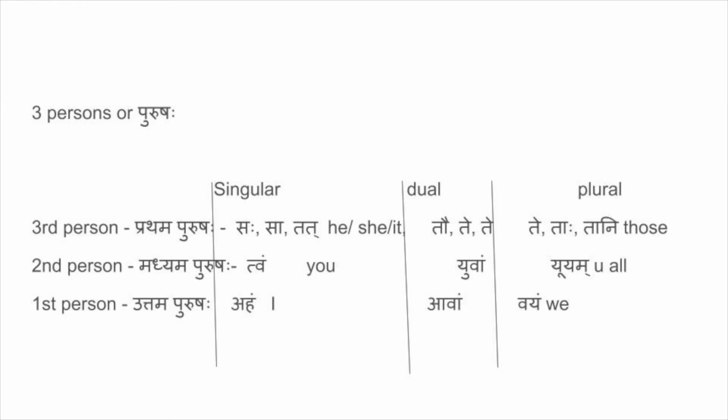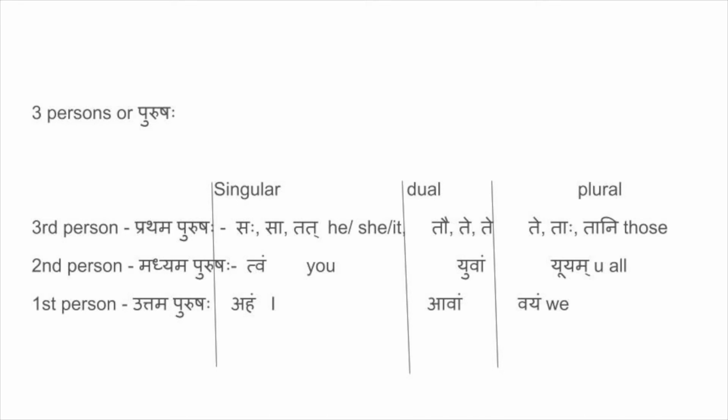If you see in English also, we have persons. We have three persons: third person, second person, first person. Third person is called Prathama Purusha, second person is Madhyama Purusha, and first person is called Uttama Purusha in Sanskrit. Now in Sanskrit, apart from singular and plural, we have something called dual. This is something special to Sanskrit.